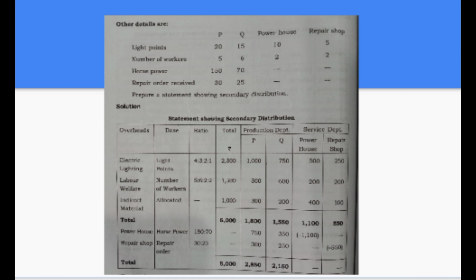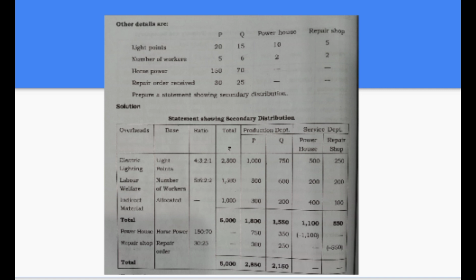Horsepower 150 and 70 in production departments. Then repair order received 30 and 25. Prepare a statement showing secondary distribution. This is our question. Let us prepare statement showing secondary distribution.